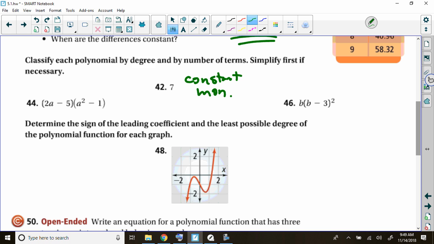So when you expand b minus 3 squared, you get b squared minus 6b plus 9, and we've got to distribute a b through to that. So you should have b cubed minus 6b squared plus 9b. So that one is a cubic trinomial, right? Okay.